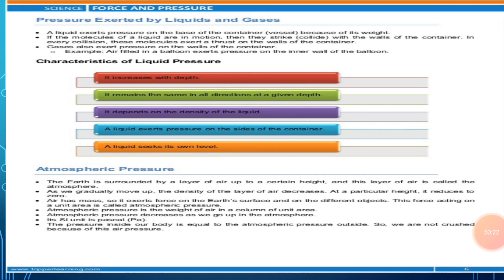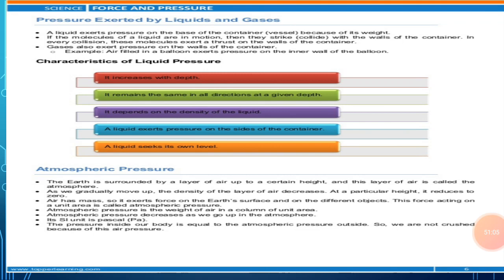The weight of the atmosphere exerts pressure on the surface of the earth and all the objects on the earth, including ourselves, and this pressure is known as atmospheric pressure. So we can define it like this: the weight of the atmosphere that exerts pressure on the surface of the earth and on all the objects on the earth, including ourselves, is known as atmospheric pressure. Or we can say that atmospheric pressure is the air pressure exerted by the weight of the air present in the atmosphere. In other words, atmospheric pressure is due to the weight of the air present in the atmosphere above us.